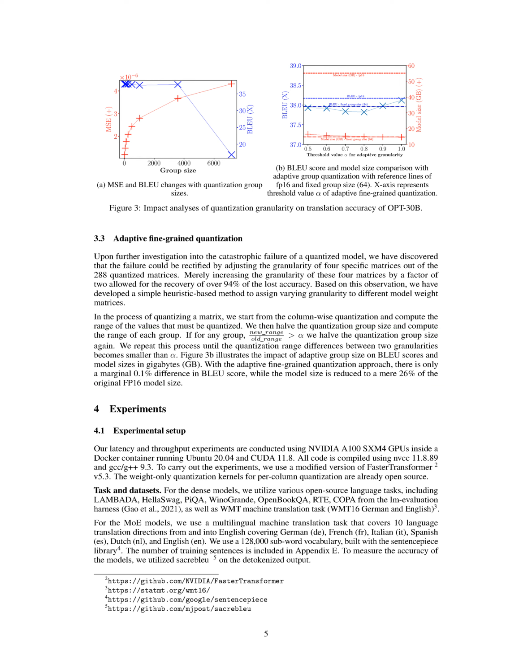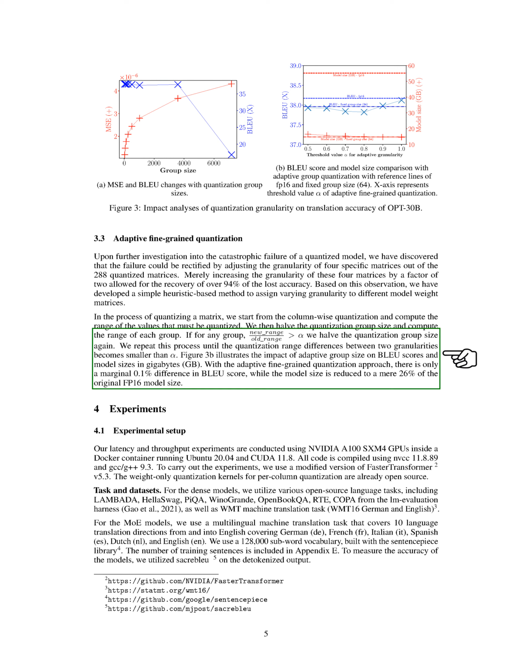Section Summary. The granularity of quantization is a crucial aspect of the quantization algorithm, as it affects computation efficiency and memory consumption. While it is typical to have one quantization scale per tensor or column, smaller groups of parameters sharing scales are desirable to maintain a close approximation of the original values. Catastrophic collapse in model performance can occur with matrix-wise quantization, but adjusting the granularity of specific matrices can recover lost accuracy. Adaptive fine-grained quantization, achieved through a heuristic-based method, allows for a marginal difference in performance while significantly reducing the model size.